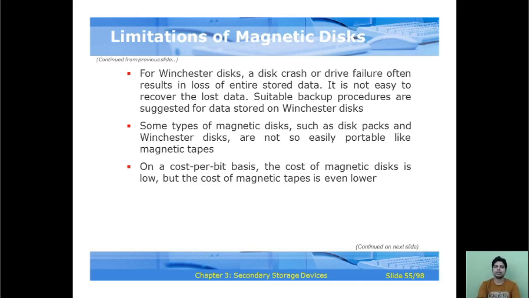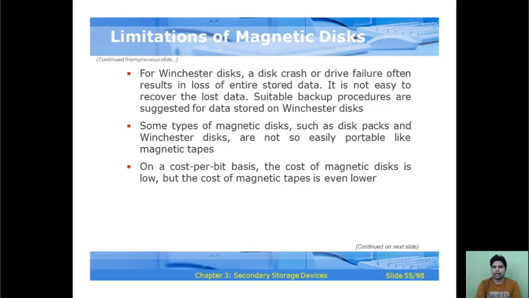Okay. And for Winchester disk, a disk crash or drive failure often results in loss of the entire stored data. It is not easy to recover the lost data, and suitable backup procedures are suggested for data storage on Winchester disk.